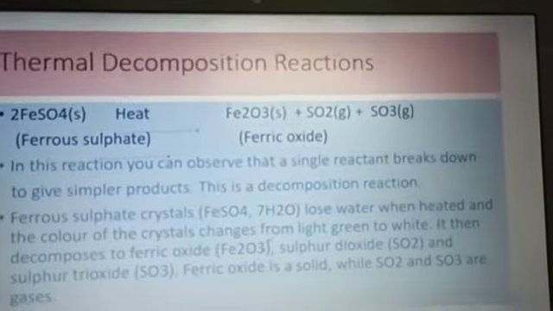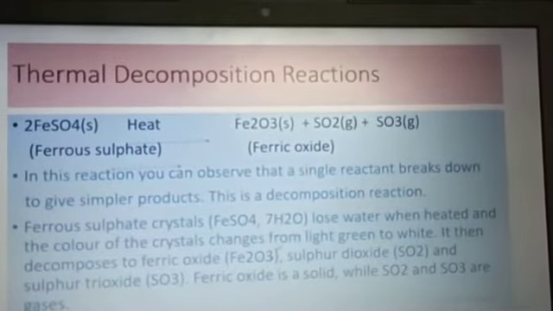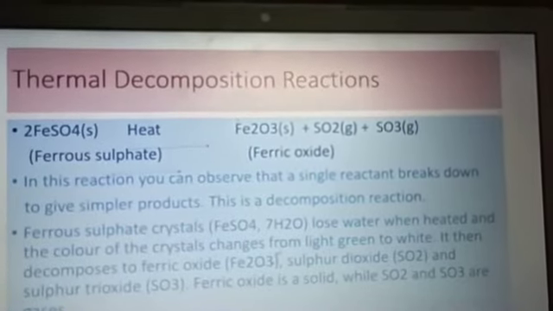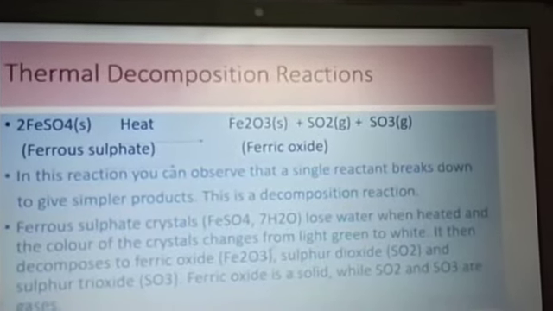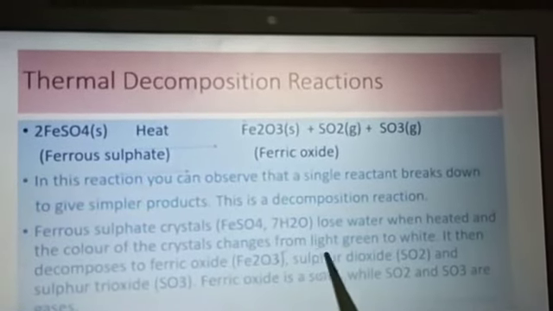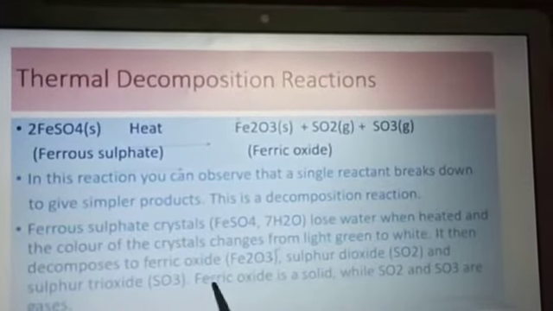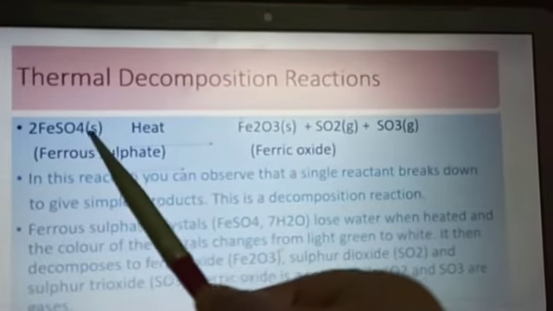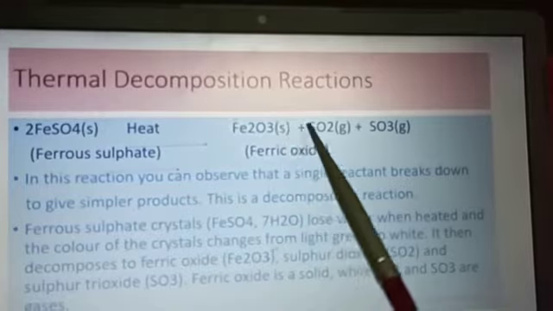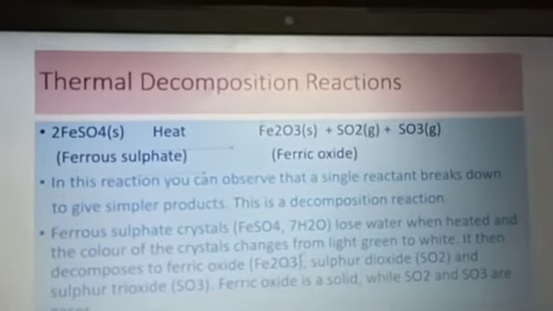Here, what is the change of ferrous sulfate crystal after heating? So learn all these properly. Go through each and every line of NCERT. It then decomposes to ferric oxide, sulfur dioxide and sulfur trioxide. And as I told you, ferrous sulfate is solid, ferric oxide is also solid, and these two are gases.